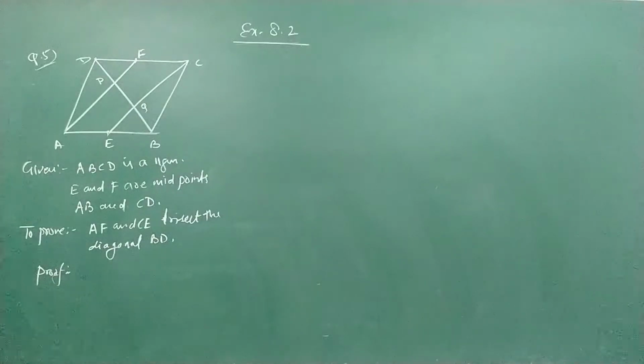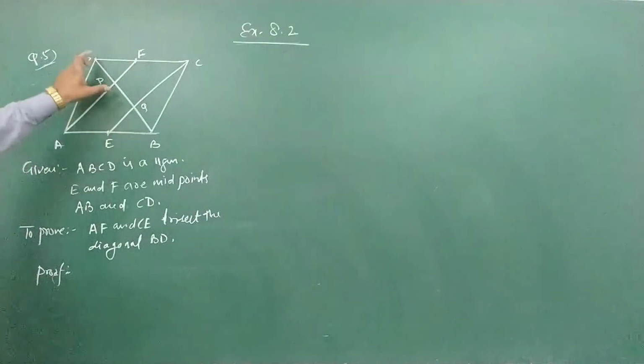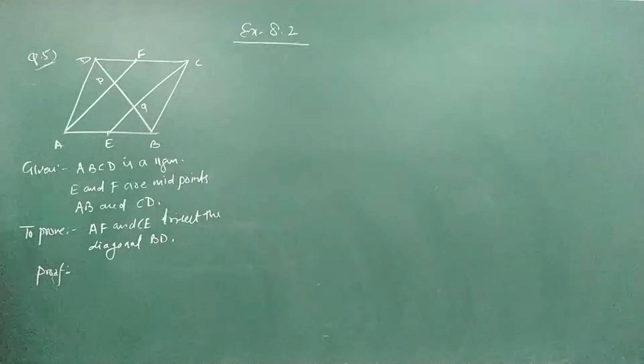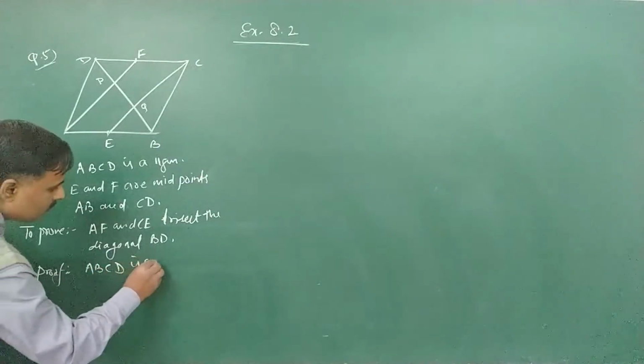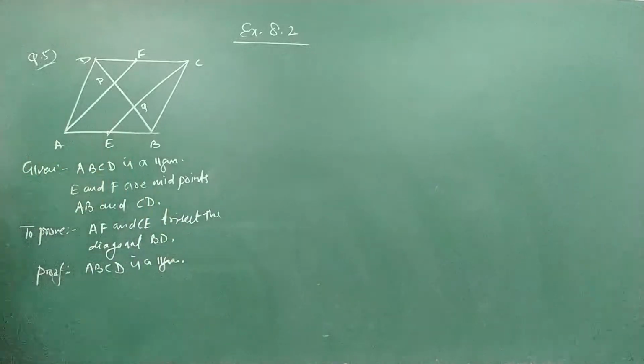We need to prove that Q is the midpoint of PB and P is the midpoint of DQ. But before that, we need to prove that AECF is a parallelogram. ABCD is a parallelogram, so opposite sides are equal and parallel.